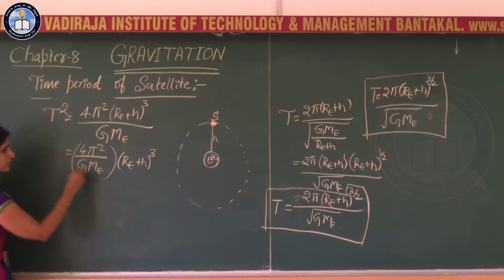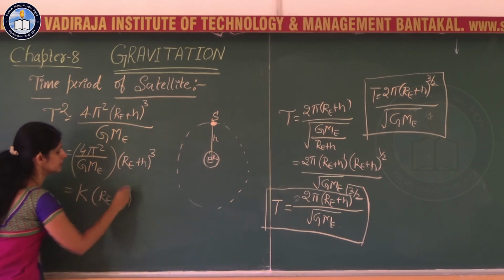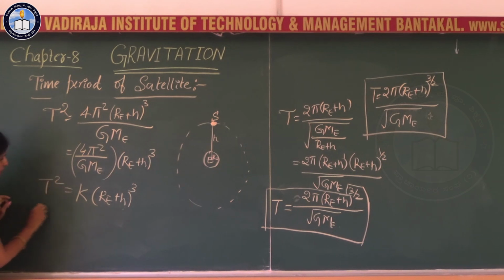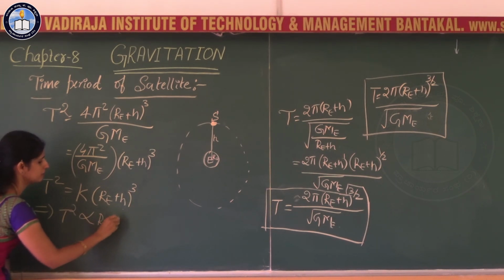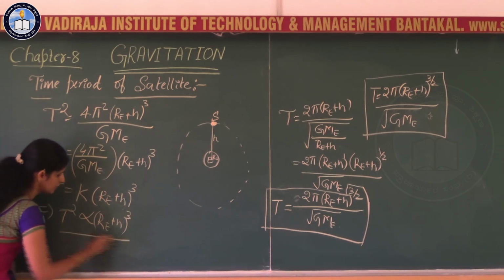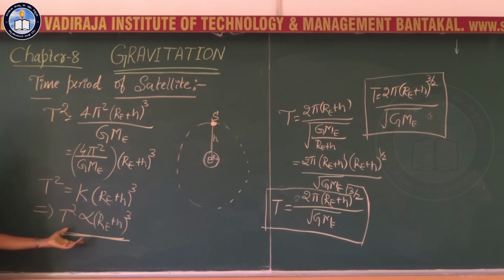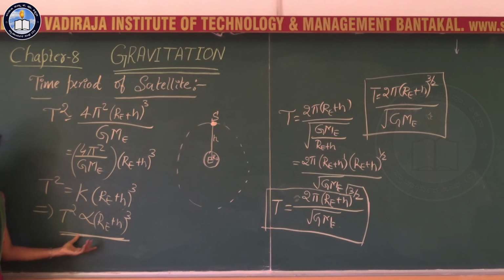So if I take this constant as K, K (RE plus h) cube, that is T square. Which implies that T square is proportional to (RE plus h) the whole cube. What does it mean here? This is nothing but Kepler's third law, Kepler's law of period, that is the square of the period is proportional to the cube of the radius of that circular path.